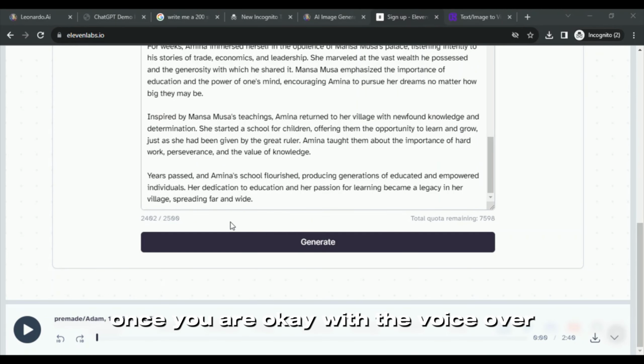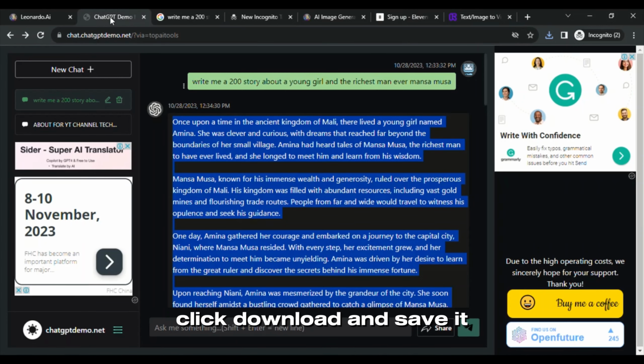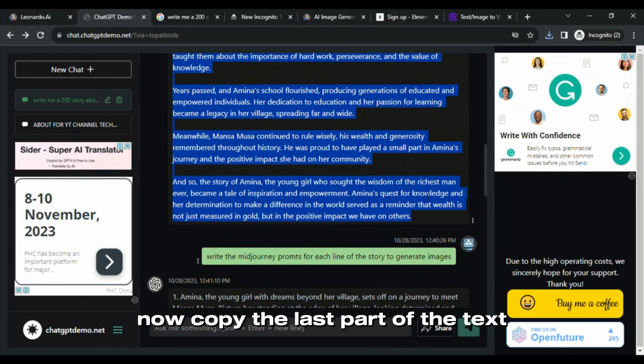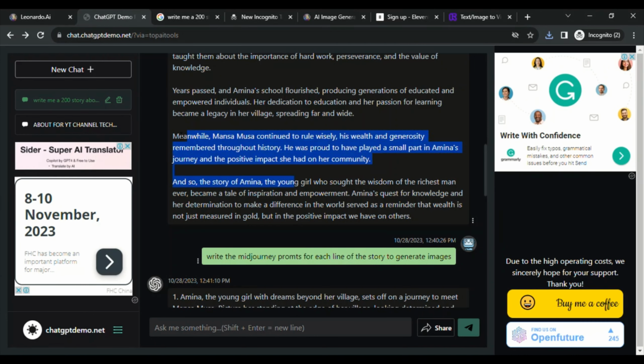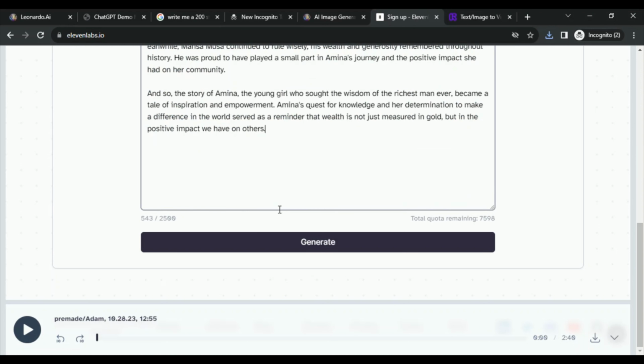Once you are okay with the voiceover, click download and save it. Now copy the last part of the text. Head back to 11 Labs and paste it. Click Generate. Wait for the magic. Listen to the audio and click download to save the audio.